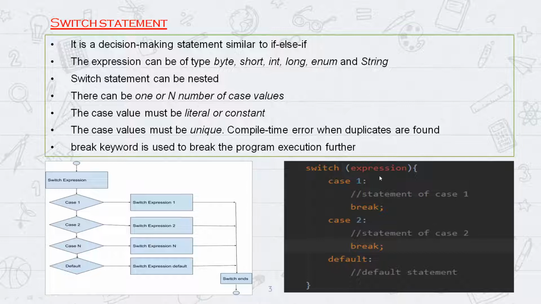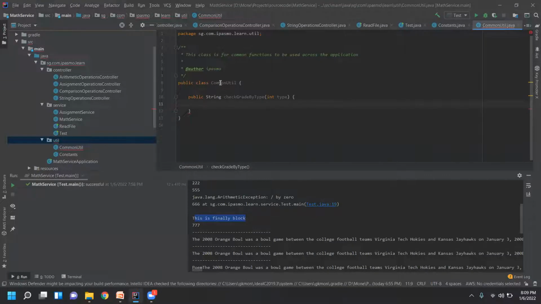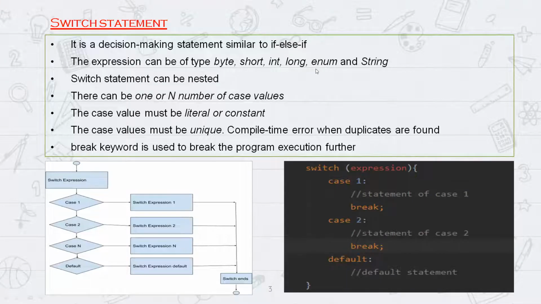What is enum? We'll learn about this later. It's like a constant. Here we are using constants, but instead of this we can have an enum type, enumerated. You may get confused if I start explaining that now, so I'll see if I can explain it in the next few classes. Remind me, Advait, I'll make a note of it also. For now, we'll just focus on the switch statement.